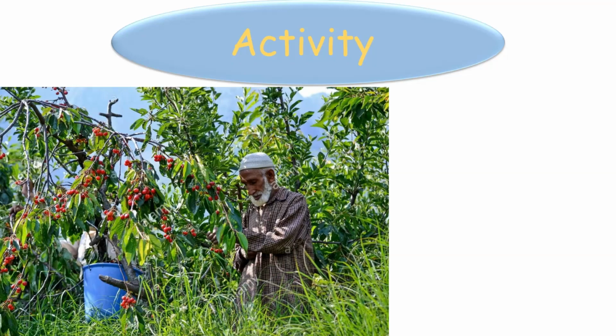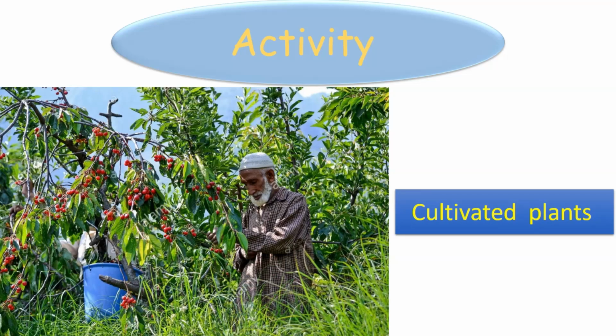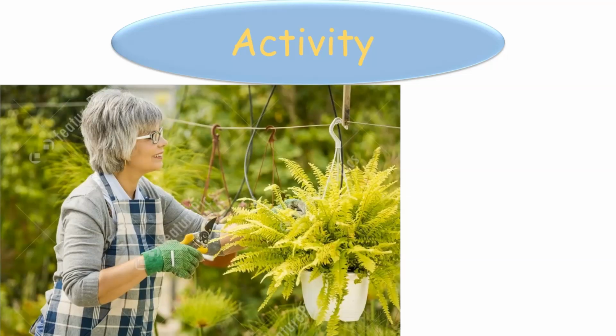Look at this old man. What does he do? Yes, he takes care of this cherry tree. So the cherry tree is wild or cultivated? It is a cultivated plant. Look at this woman.